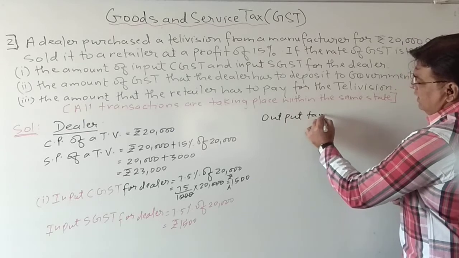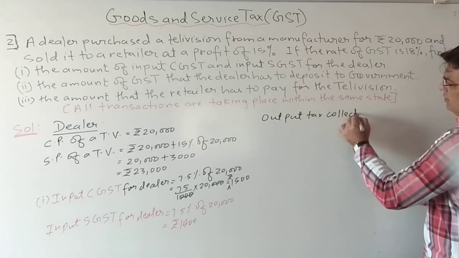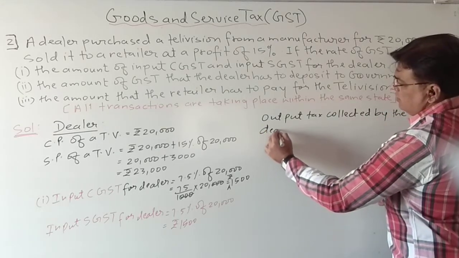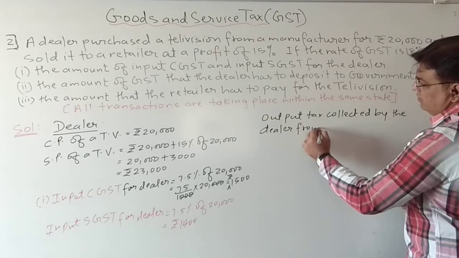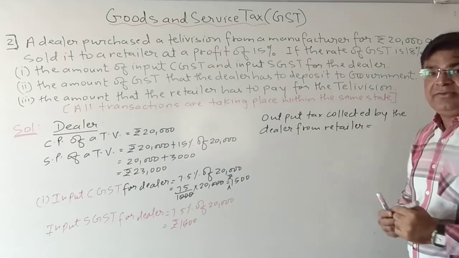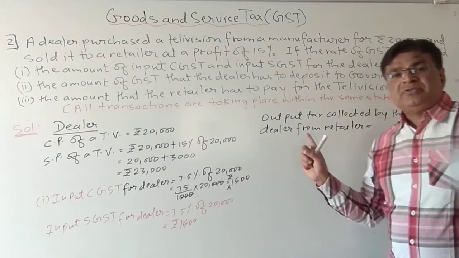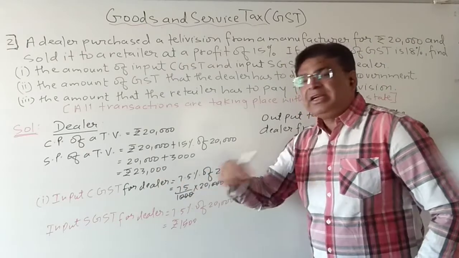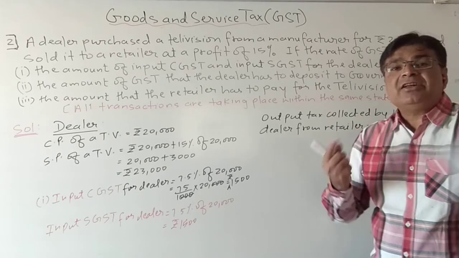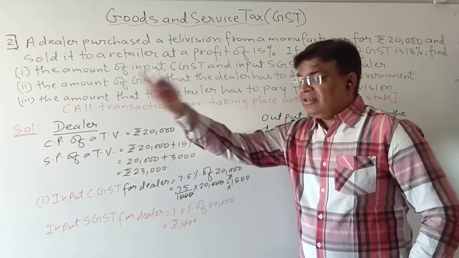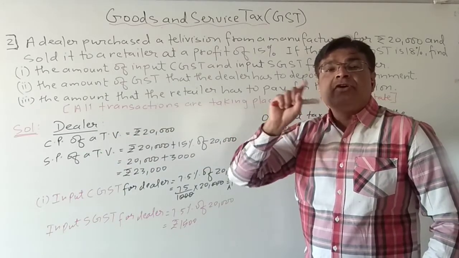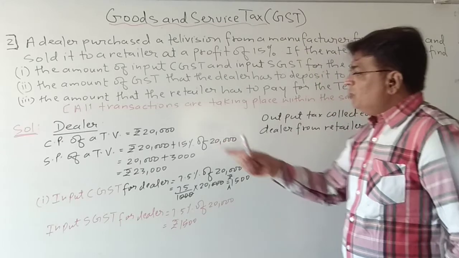So output tax collected by the dealer from retailer. Yes, students, here you have to write each and everything very clearly. Now see, I will explain you this once again. Now the dealer is selling to retailer at which price? 23,000. So retailer will also have to pay tax. For retailer it will be input tax. But as the dealer is selling out his product, he will collect the tax from the retailer. So for dealer it will be the output tax. Now how much tax will he collect?